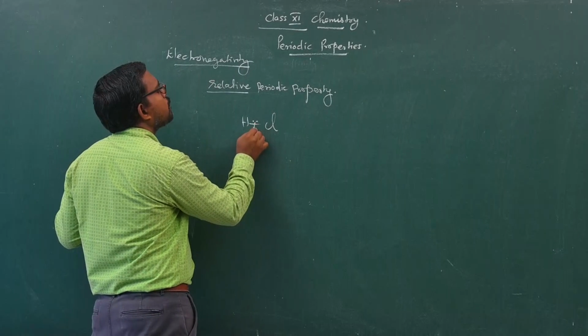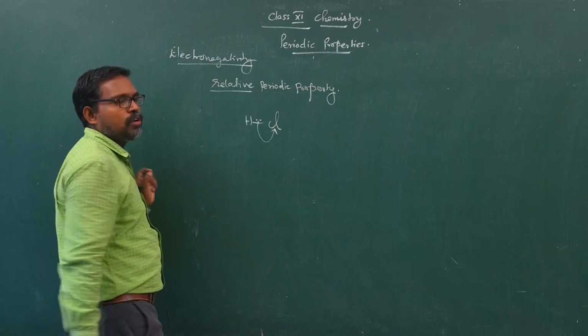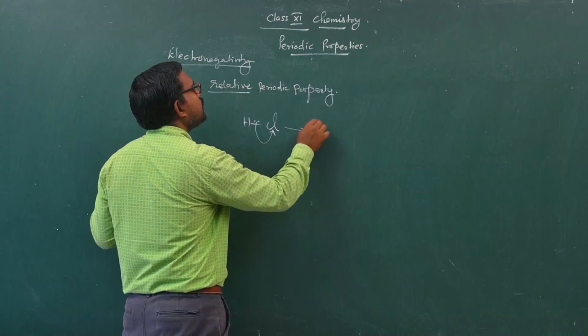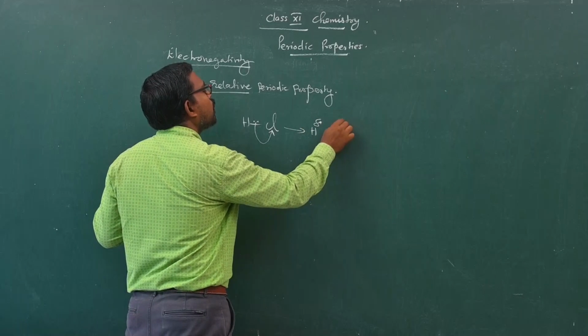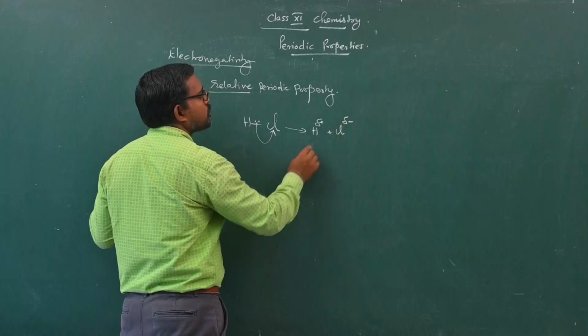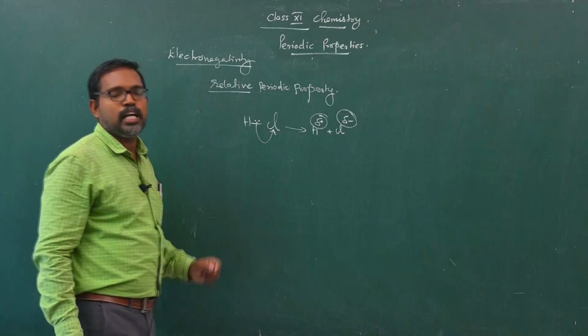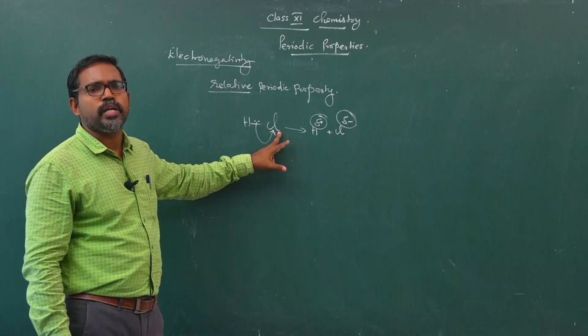Chlorine possesses the greater tendency to attract the electrons towards itself, so hydrogen becomes delta positive and chlorine delta minus, partial positive charge and partial negative charge. So chlorine is the more electronegative element.